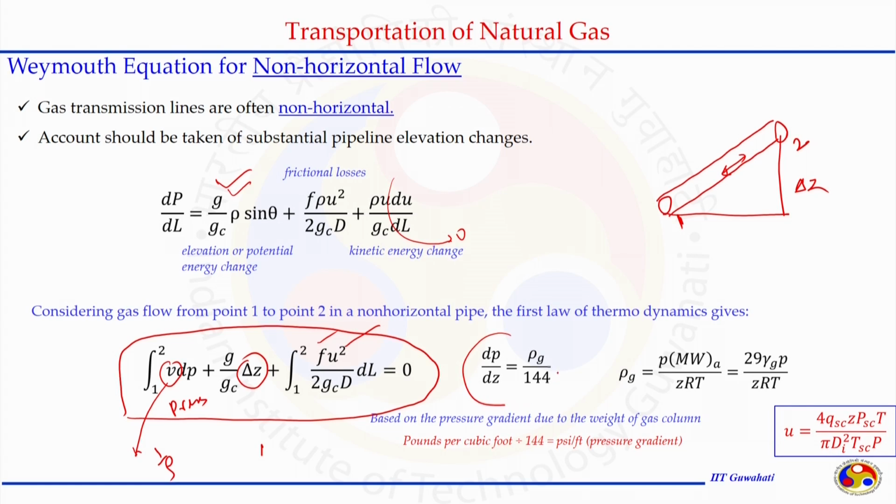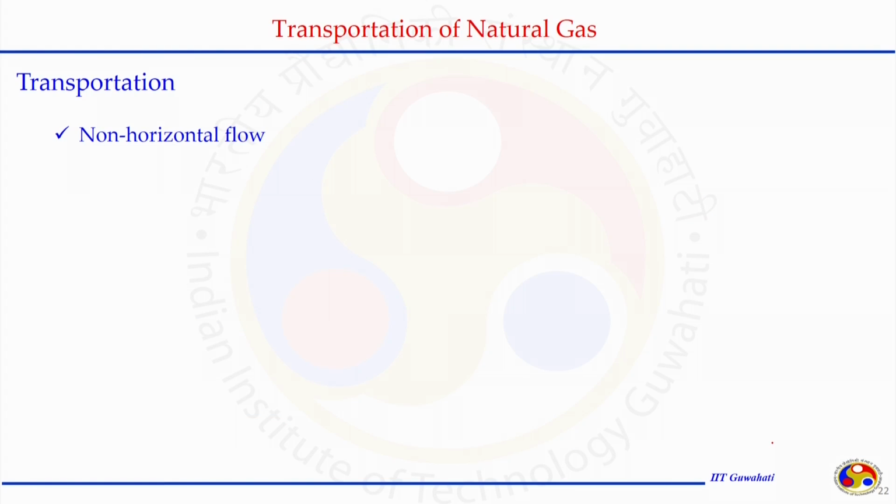Again, the pressure drop happening over this del z length can be gamma z by 144. 144 is because of the conversion factor. Gamma z is okay. We know how to convert the density of the gas into pressure and temperature terms. Again, the velocity, we already did this in our WPR class.